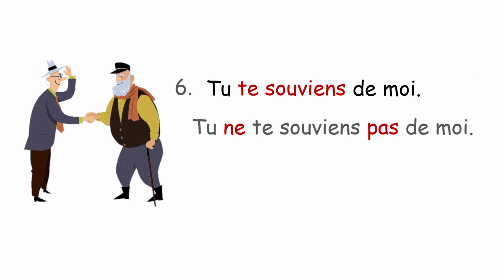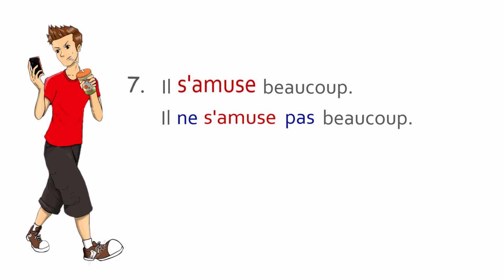Now the next statement is tu te souviens de moi. You remember me. Now for the negation, again just add ne and pas. Ne between both the pronouns and pas after the verb. So it will be read like tu ne te souviens pas de moi. You don't remember me. Il s'amuse beaucoup. He is having a lot of fun.